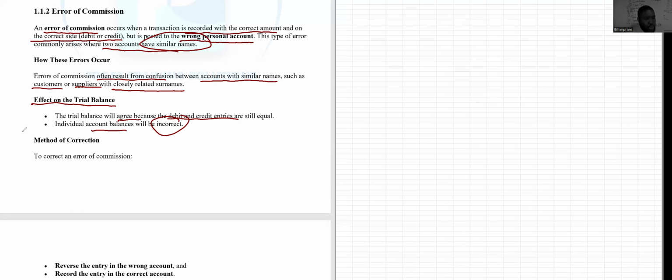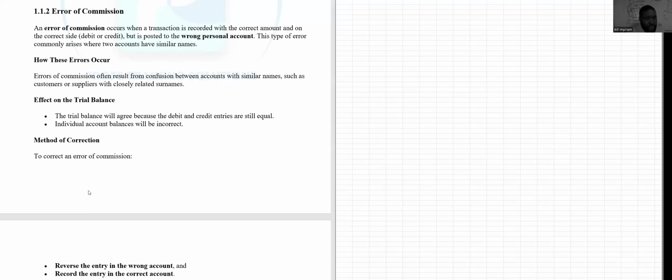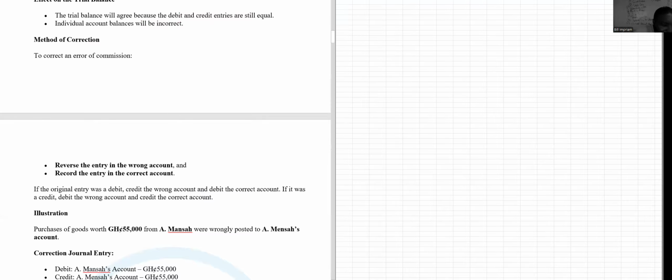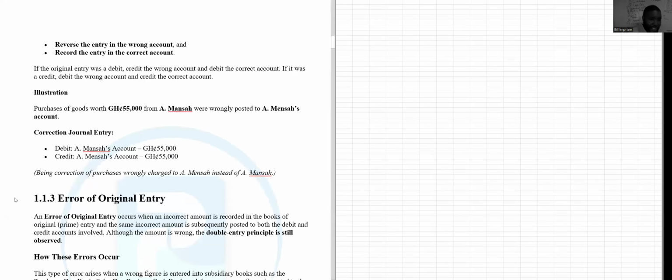So how then do you correct an error of commission? First of all, you must what? Reverse the entry in the wrong account and record the entry in the correct account. Usually students get this wrong. We'll come and look at other errors where you have to do them twice. So if the original entry was a debit, then you are going to credit the wrong account and debit the correct account. If it was a credit, then you debit the wrong account and credit the correct account. That's how it is, right? Very simple as ABCD.